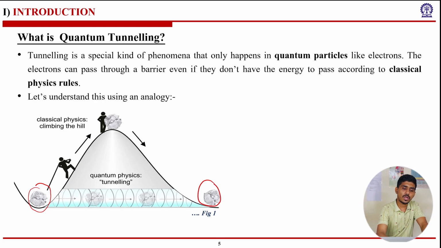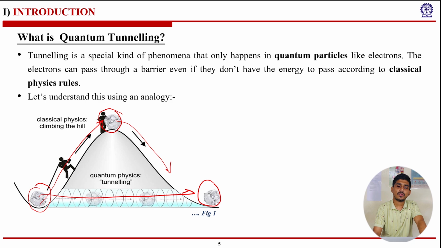How are you going to do this? You can take it all the way up the hill and then roll it down. For that, you have to give the stone the potential energy to reach this point, and then you can roll it down. Another option is that you can just tunnel it through the barrier. If you consider this hill as a barrier, you can just tunnel through it. That is quantum tunneling.